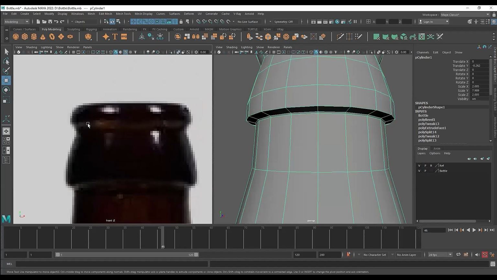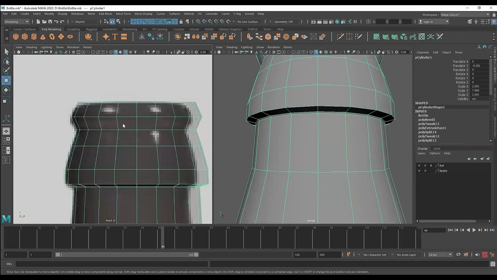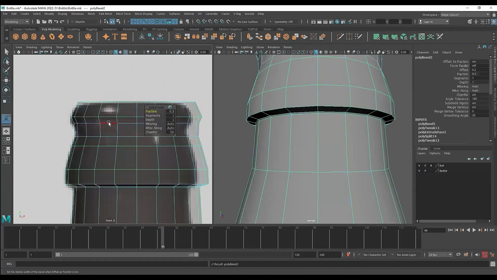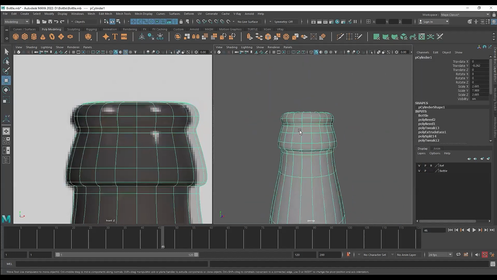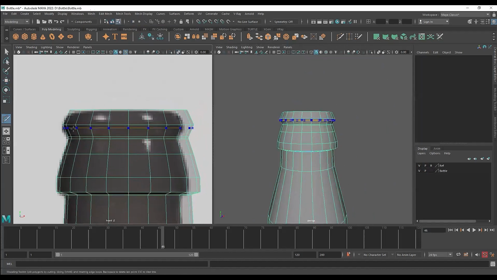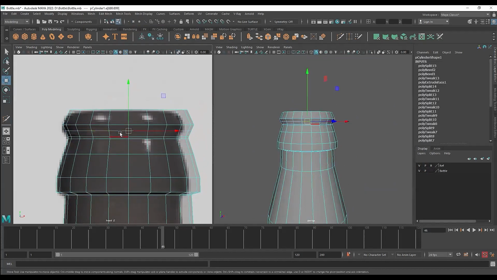Now I want a similar structure in this area. This area should also be really sharp. So I'm double clicking it and I will bevel it. Now you can see I've got a really big fraction. I can make it small, and now if we press 3, we get a sharper look. I will add another edge in between to control its curvature. It should be a little bit more curved in the center. That's why, and I'll add one at the top as well, and scale it up. So you can see now we're actually controlling the shape much better.